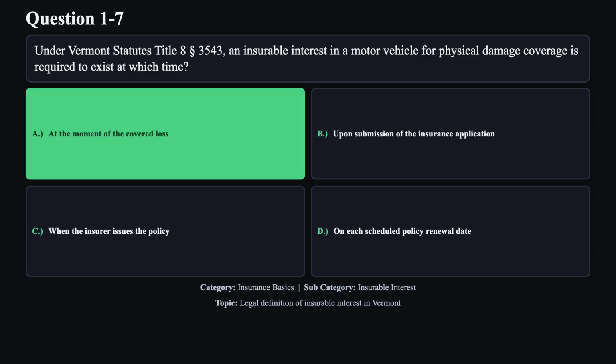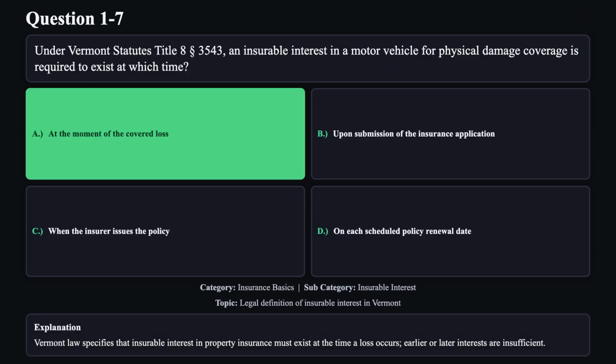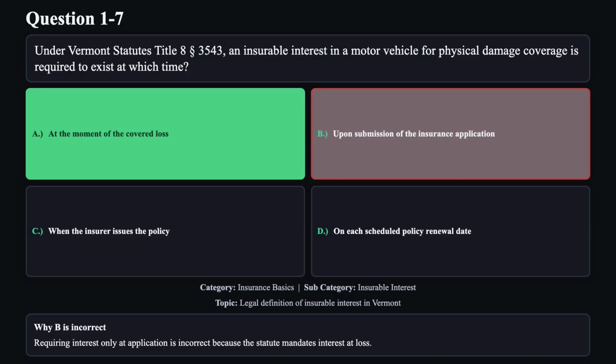The correct answer is A. Vermont law specifies that insurable interest in property insurance must exist at the time a loss occurs. Earlier or later interests are insufficient. Reason B is not correct. Requiring interest only at application is incorrect because the statute mandates interest at loss.